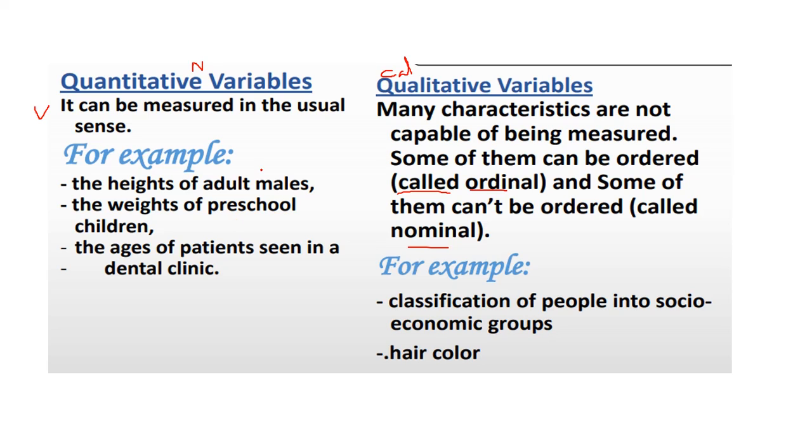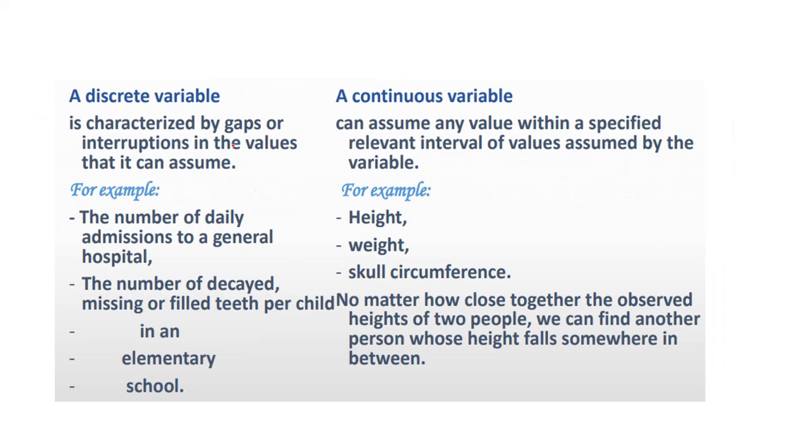In quantitative, for example, the height of adult males, the weight of preschool children, the ages of patients seen in a dental clinic, these are some examples of quantitative variables. In qualitative variables, for example hair color, it will be difficult to apply statistical tools. Classification of people into socio-economic groups, these are all qualitative variables. Now we can see what is quantitative.